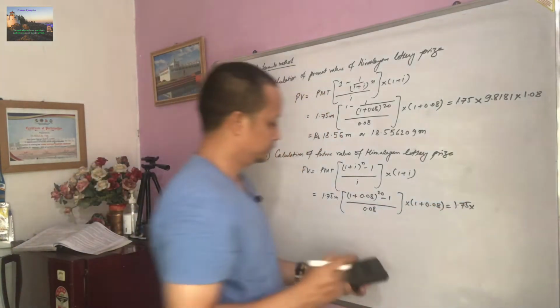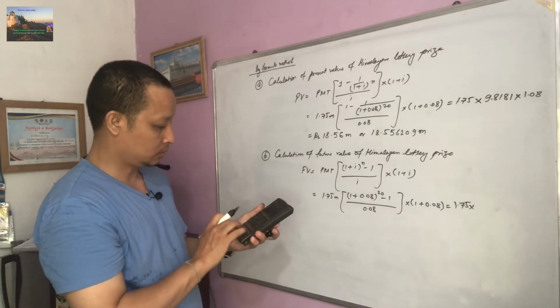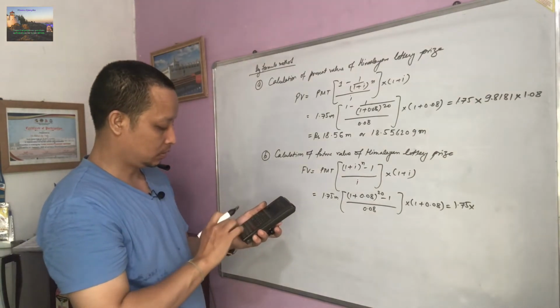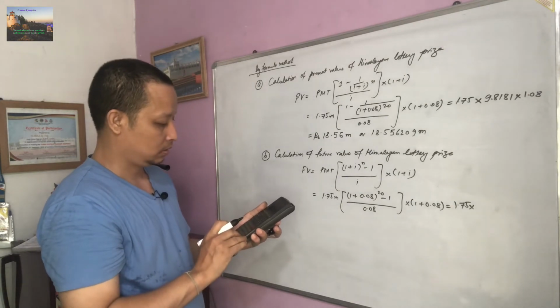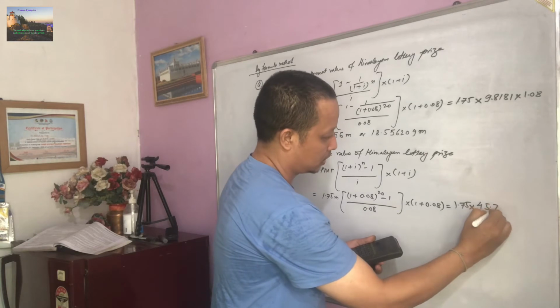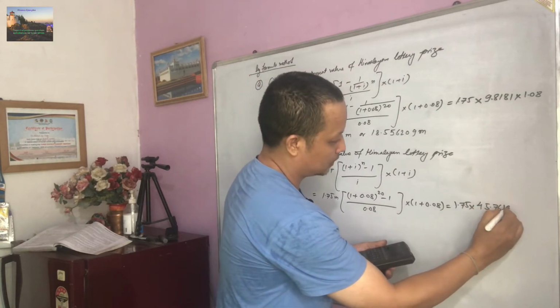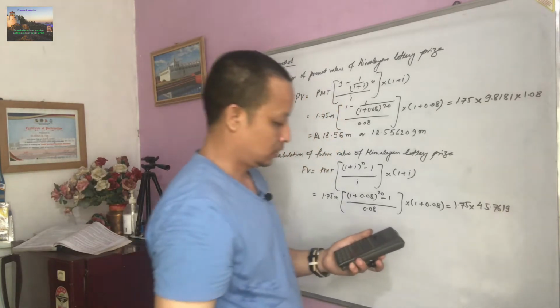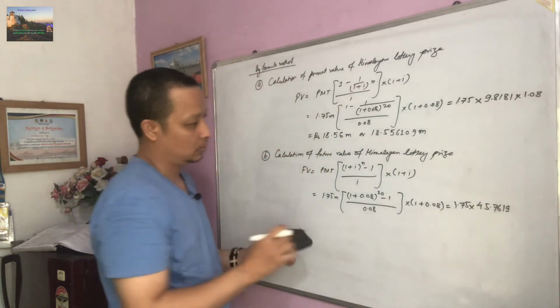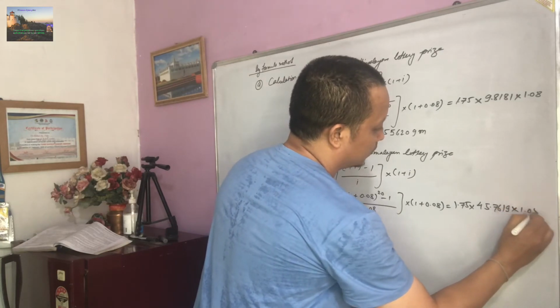1.75 into 1.08 power 20 minus 1 divided by 0.08, 45.7619. Okay, now into 1.08.